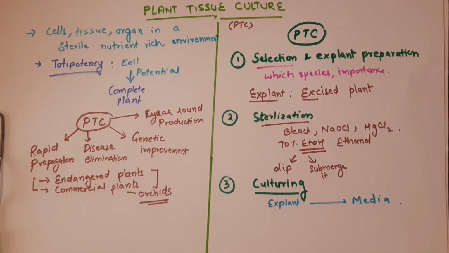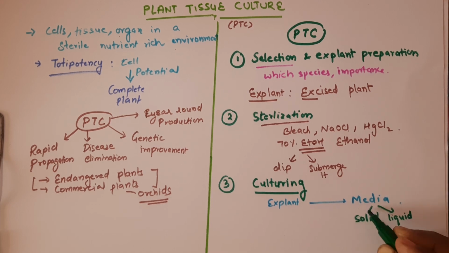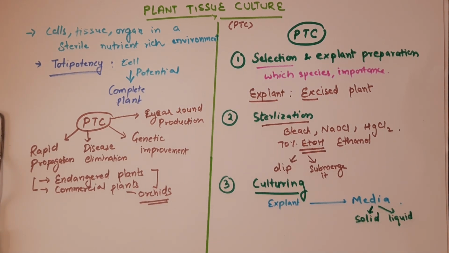So what is media? We will grow the explant in two kinds of media, solid and liquid, depending upon the plant tissue and its property, where it can multiply fast or grow fast, right? Both of these media are supplemented with the essential nutrients that are required for plant regeneration. Okay, I will draw it for you.